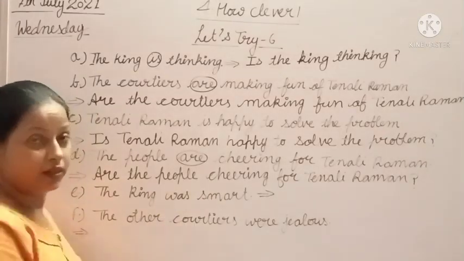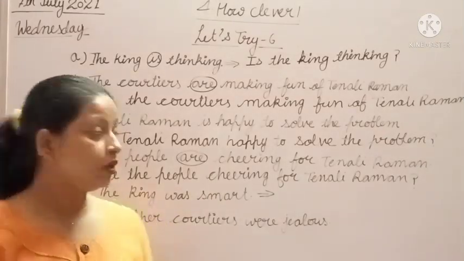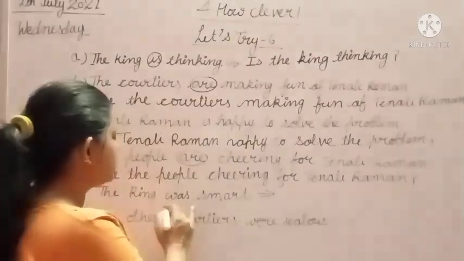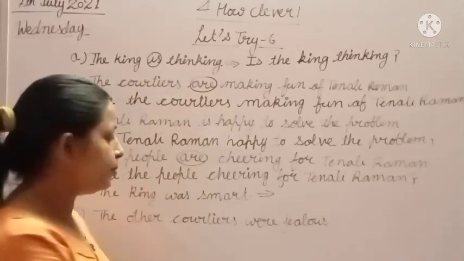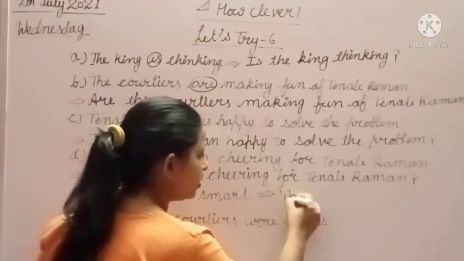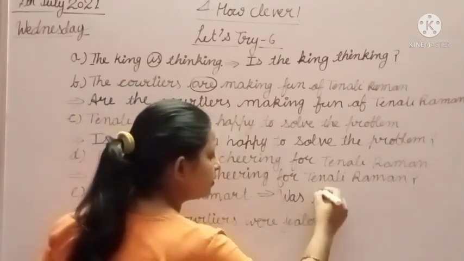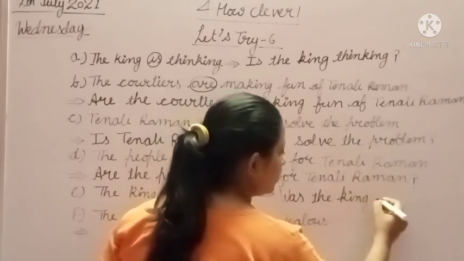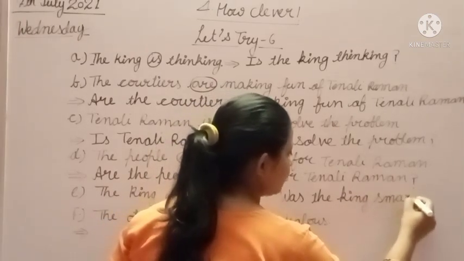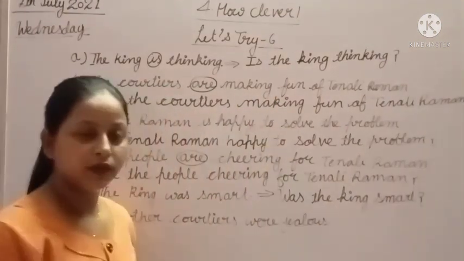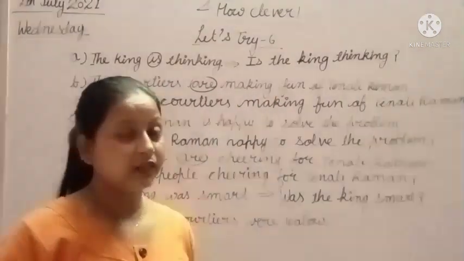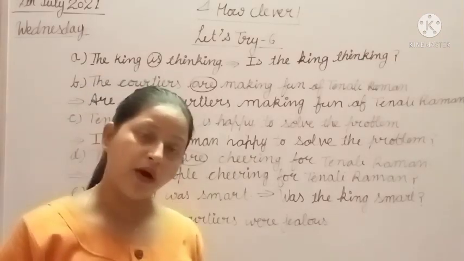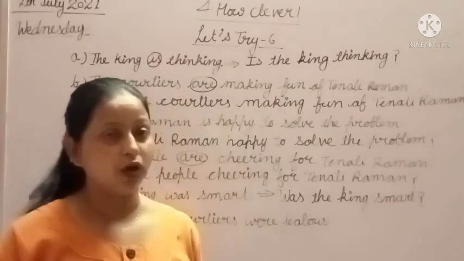The king was smart. Now we will make it an asking sentence. So was is the helping verb here, and we will put it first. Was the king smart? क्या king smart था? If the king was smart, then you have to say yes, the king was smart. If not, then you have to say no, the king was not smart.